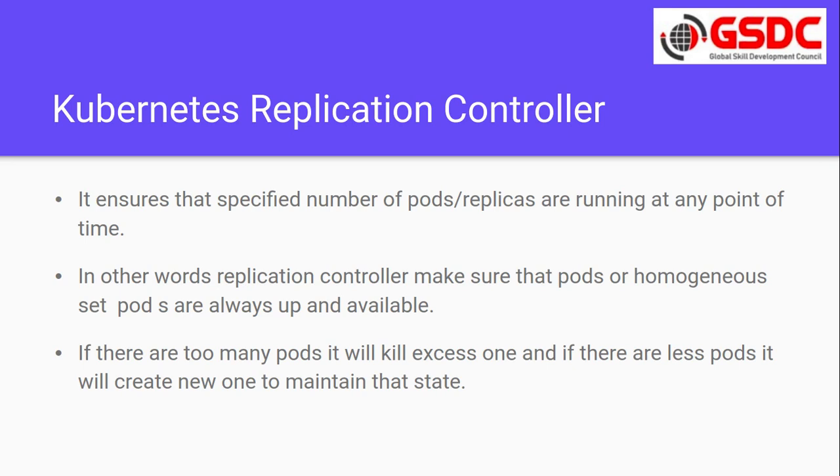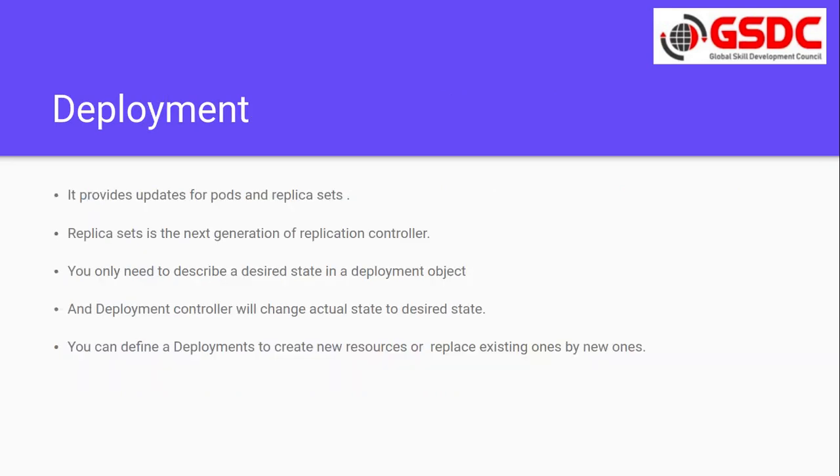If due to some reason one of the pods goes down, the replication controller will automatically start a new pod to maintain that number.